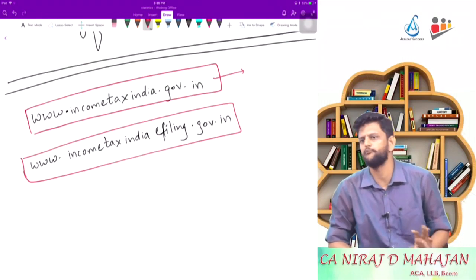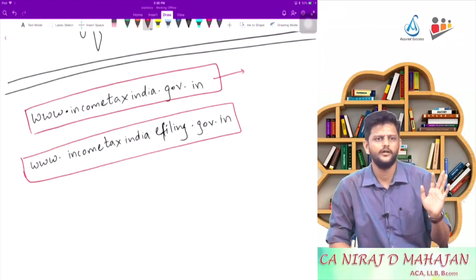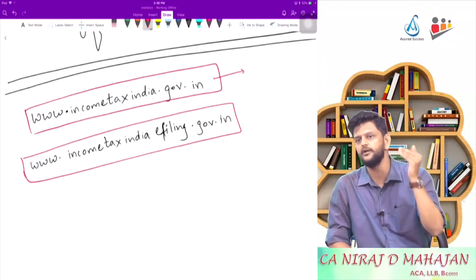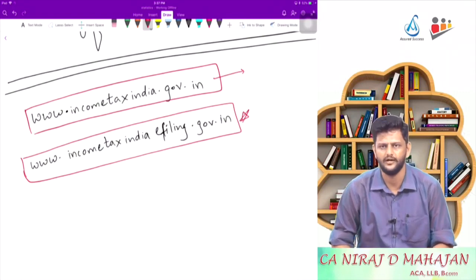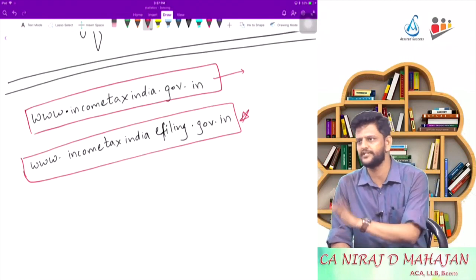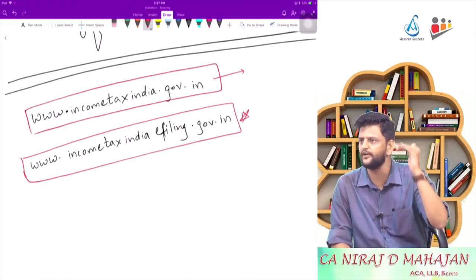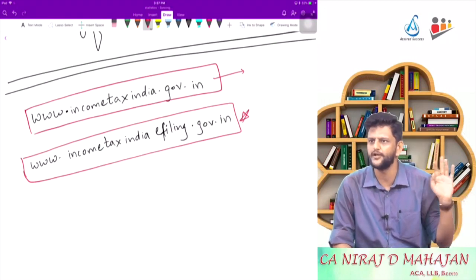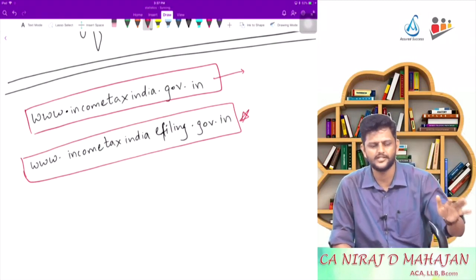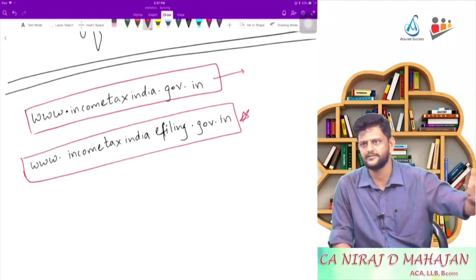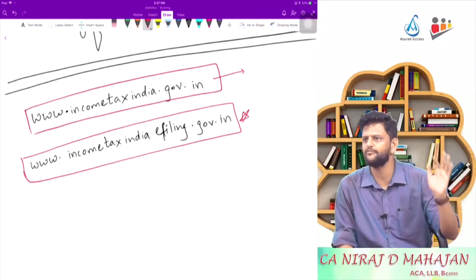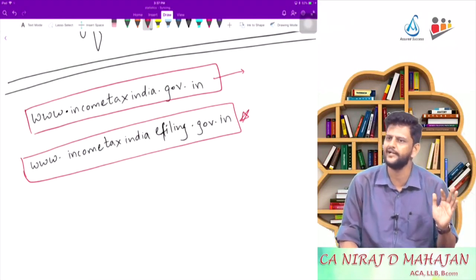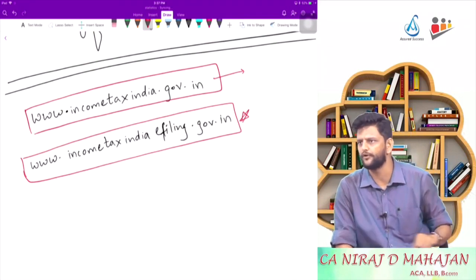The second website is most important to us. Over here, you can pay taxes. Over here, you can file your income tax returns. So this site is more important to us. Usually this is the website which hangs, or there is lots of burden whenever we are closer to the due date of income tax returns. Just a couple of days back, due dates had been extended. Whenever we are closer to the due date, the website hangs, just like the ICAI results website also hangs. You get it quite delayed at times. But the second website is more important, more practical.